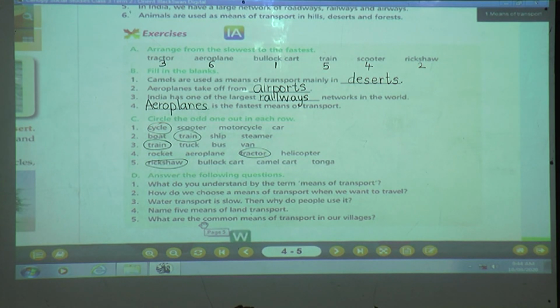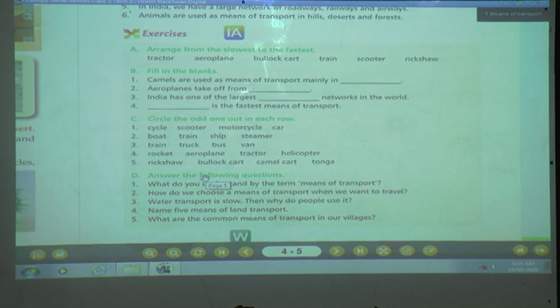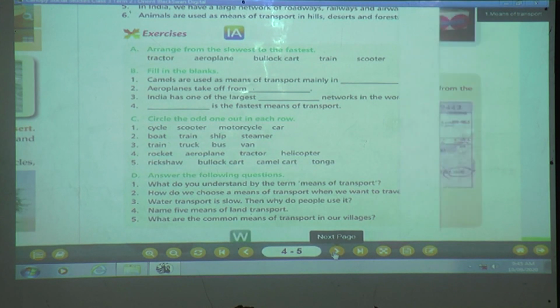Now next question number 5. What are the common means of transport in our villages? Yes, in our villages we can find bullock carts, bicycles and tractors. These are the common means of transport in our villages. Yes children, understood? Okay children, now next page we will see. Turn the page.